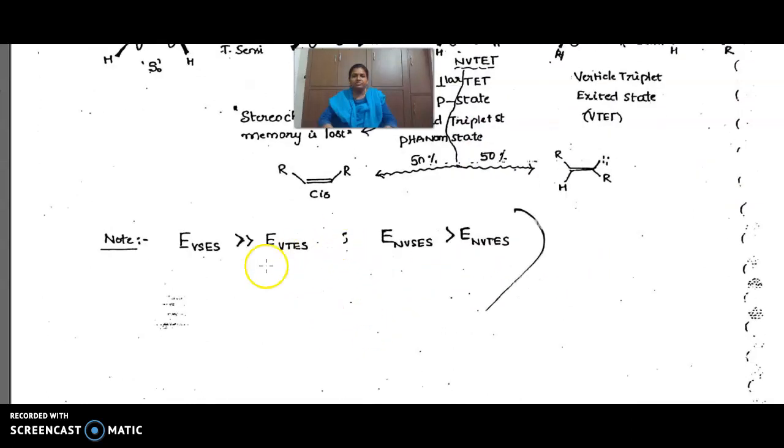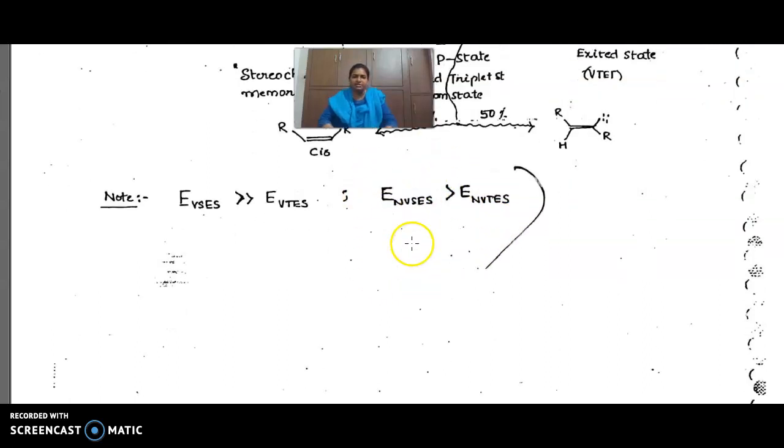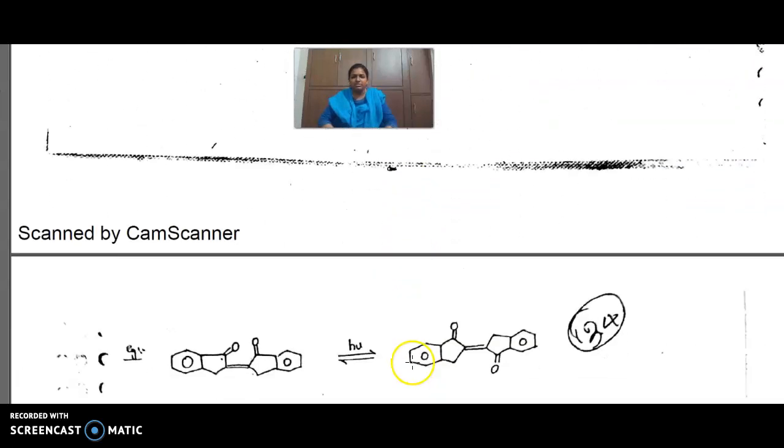Here, the energy of the non-vertical singlet excited state will be more than the energy of the non-vertical triplet excited state.